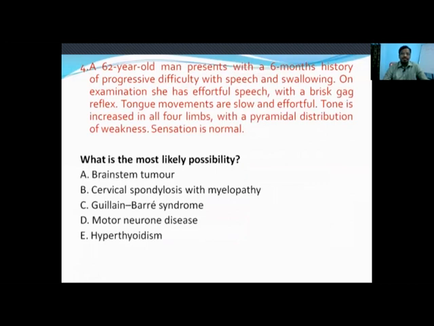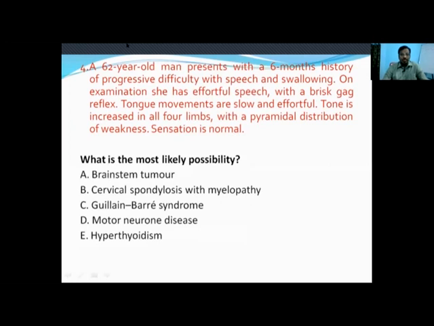Next question. A 62-year-old man presents with a 6-month history of progressive difficulty with speech and swallowing. On examination, he has effortful speech with a brisk gag reflex. Tongue movements are slow and effortful. Tone is increased in all 4 limbs with a pyramidal distribution of weakness, and sensation is normal. How to analyze this question?